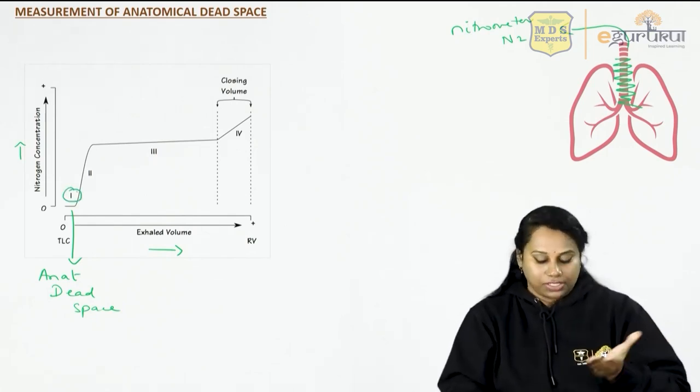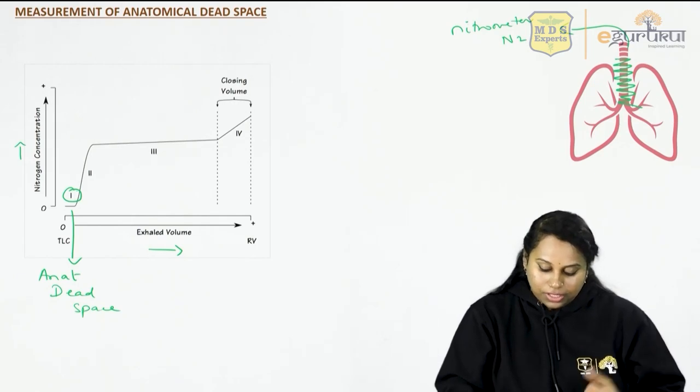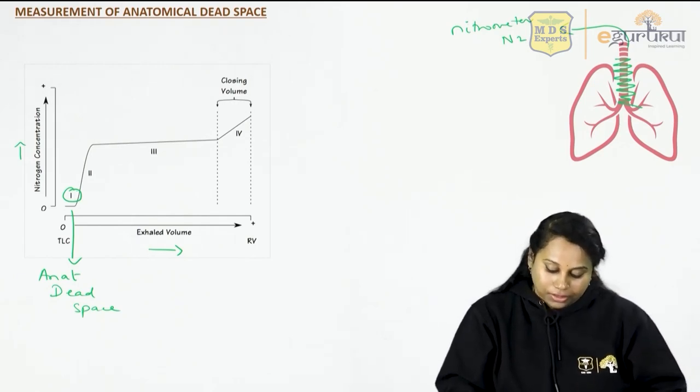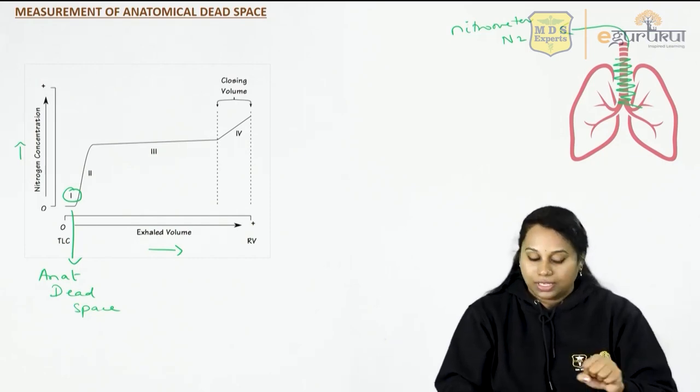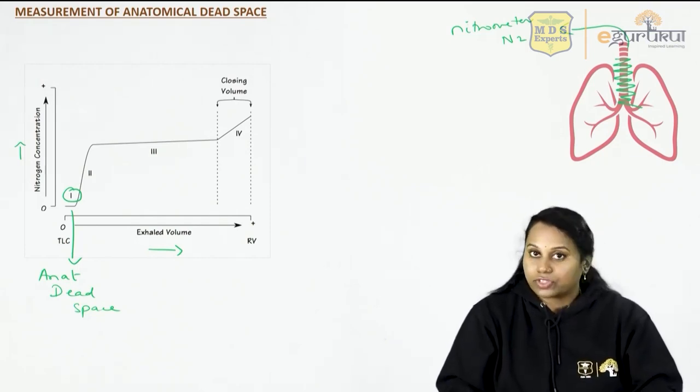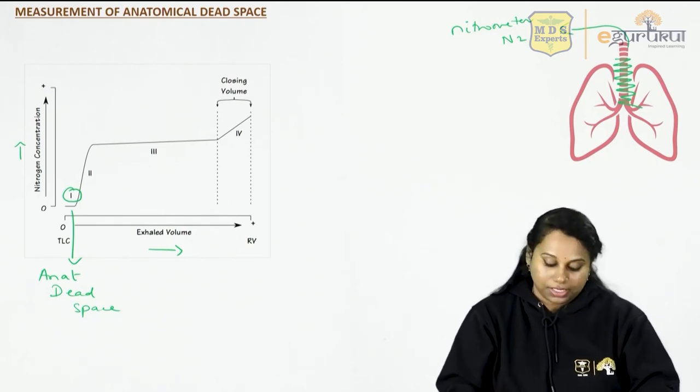The last phase, phase 1. So it's at the bottom, the line. If you measure this phase 1, it will give you the anatomical dead space, because that is the air which came out through this anatomical dead space.